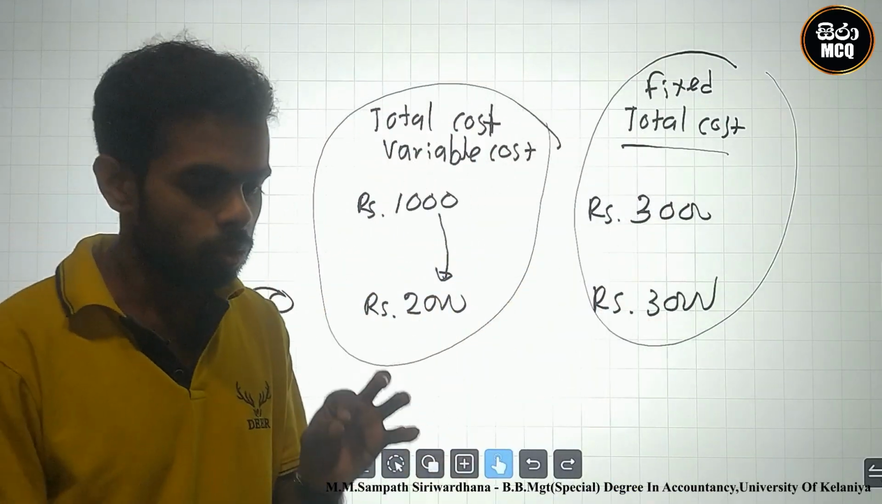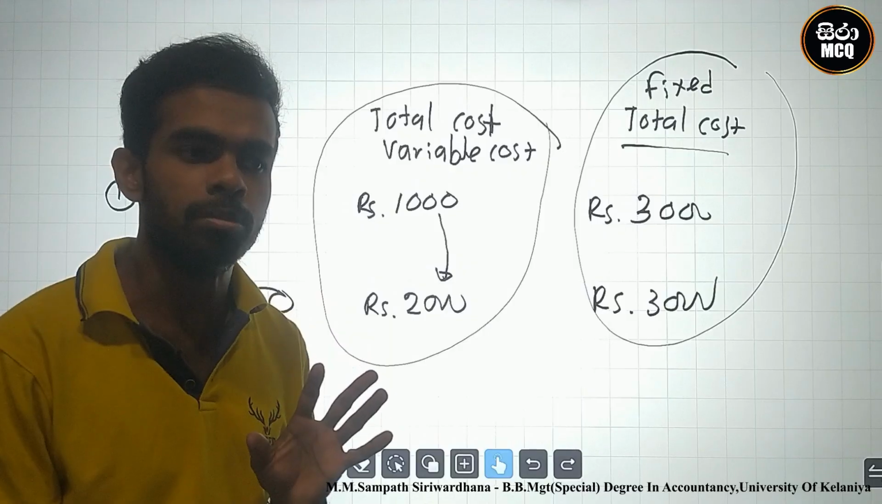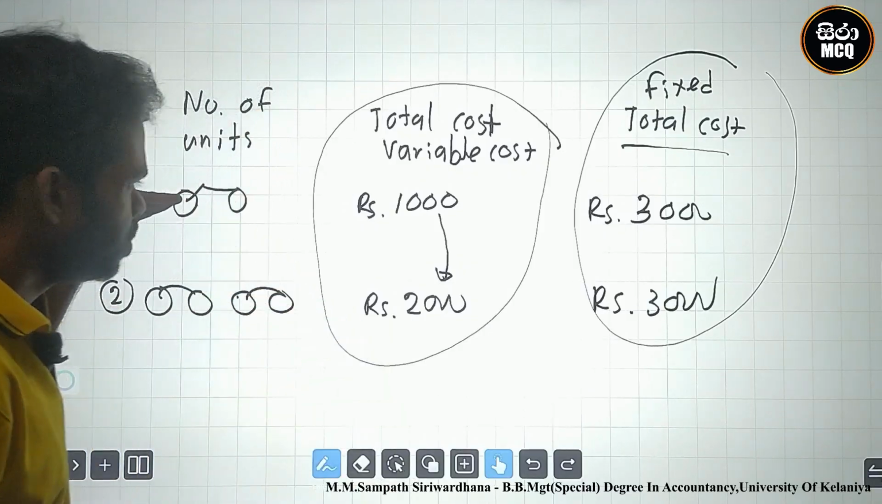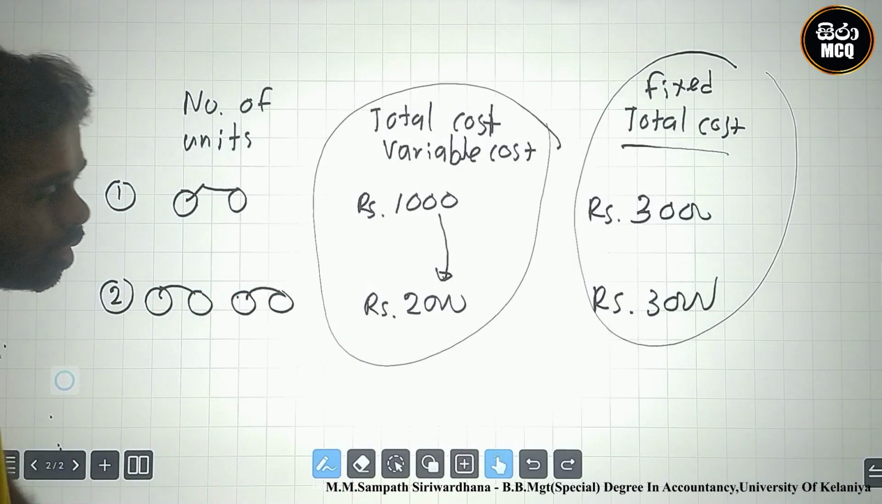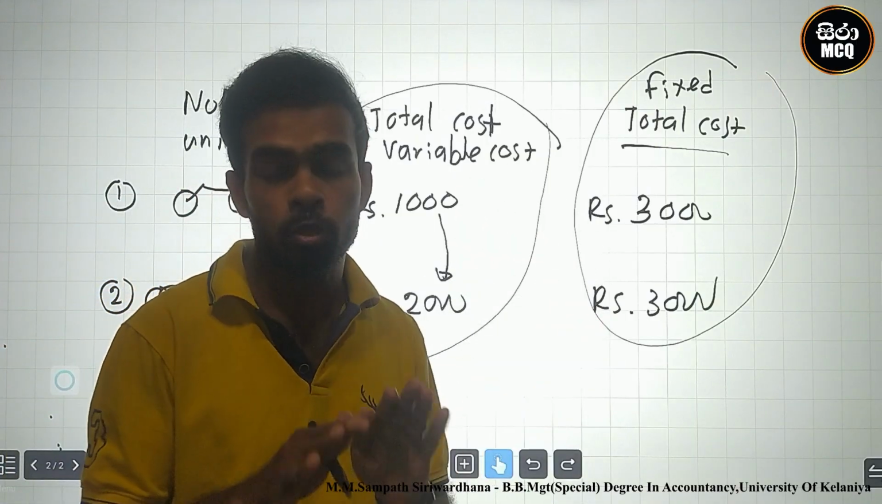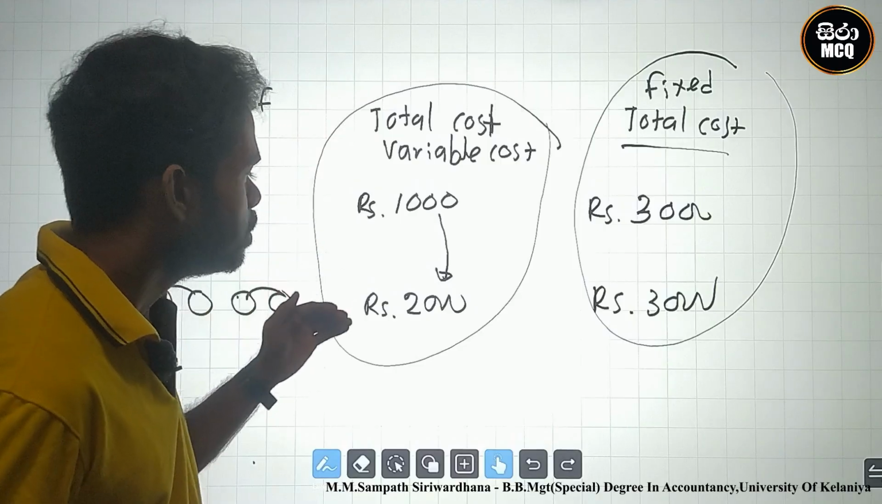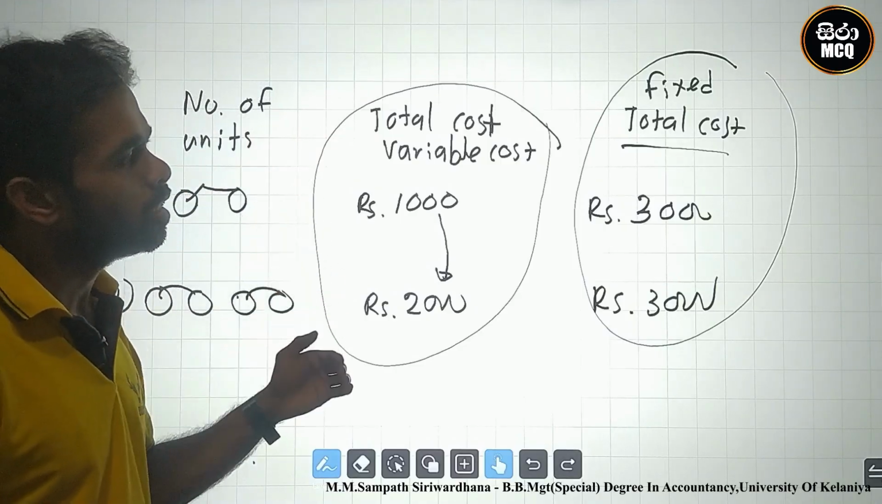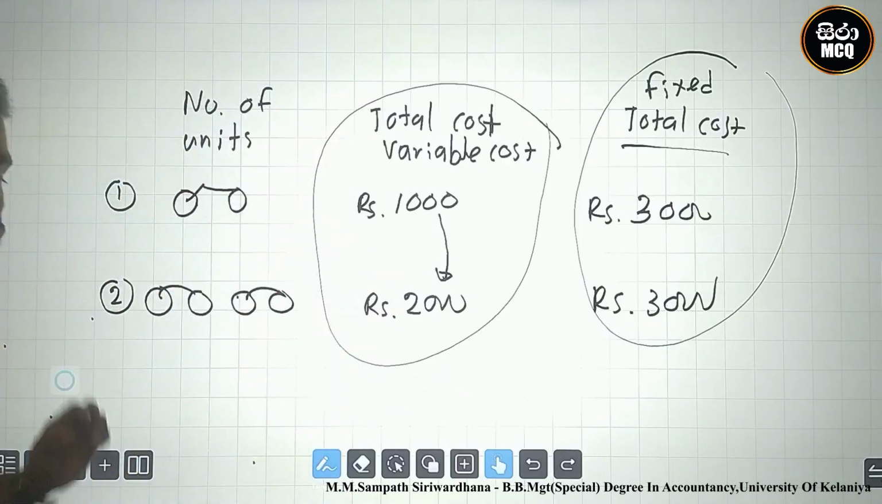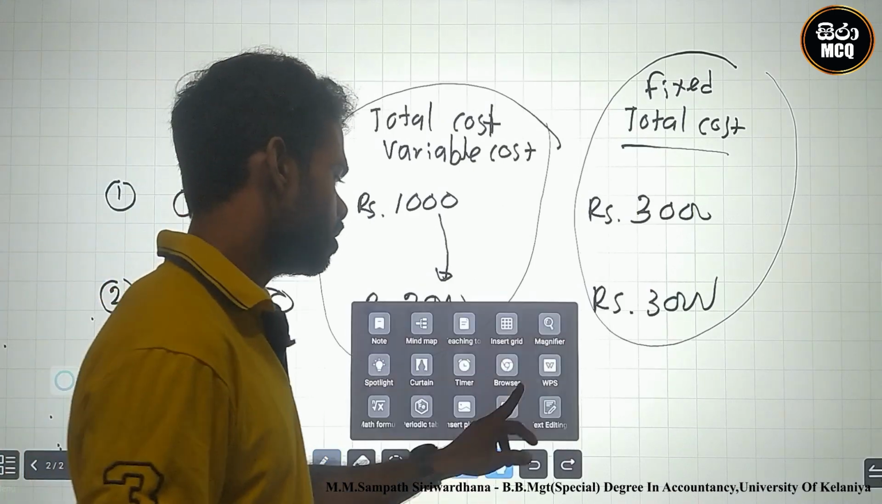Why? The total cost should not vary. Why? The number of units is increasing, but the total cost should be stable, fixed. Okay, this is the variable cost. Why? The cost should increase based on the number of units. This is the theory part.